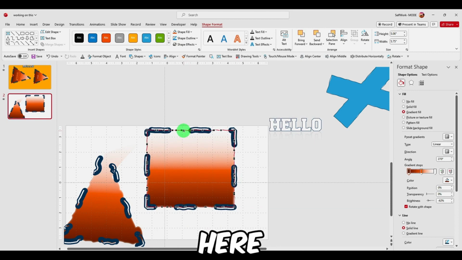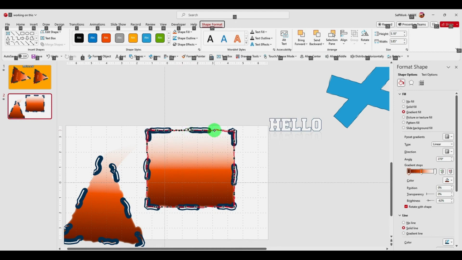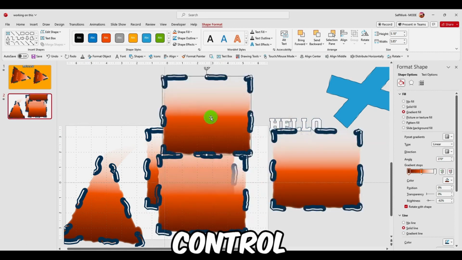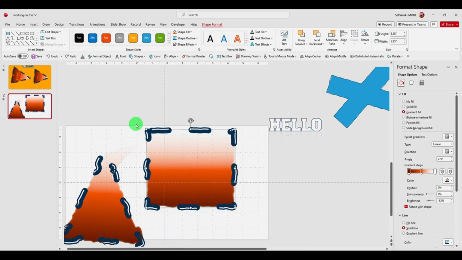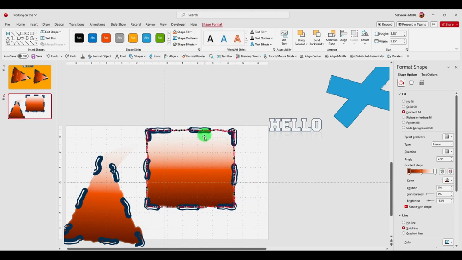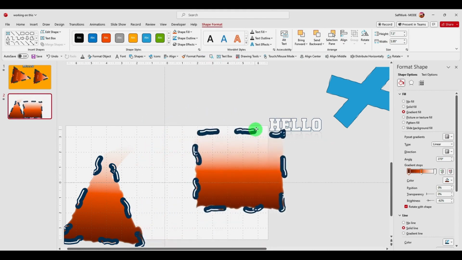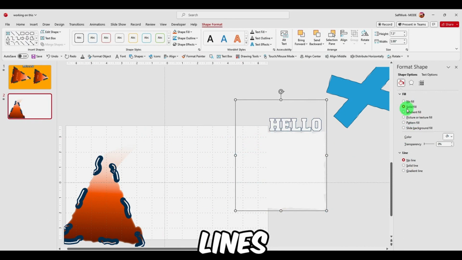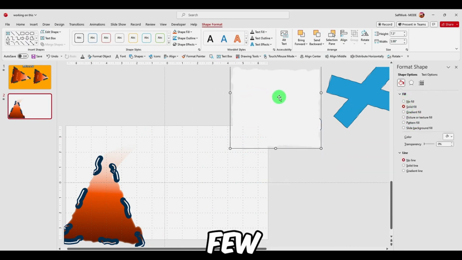And also here you can add points, but if you hold Control, you can also duplicate. You can repeat the process if you press Control D. It's a good idea to edit points when you turn off all the lines and just keep the fill.